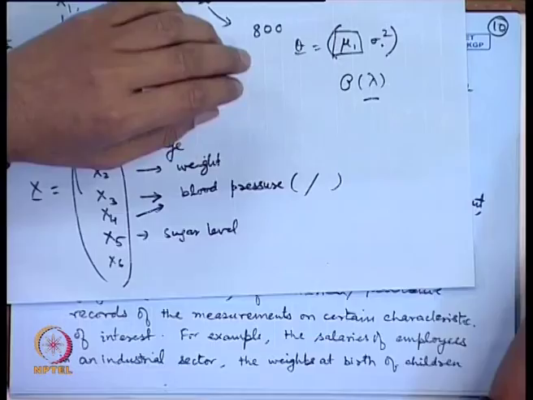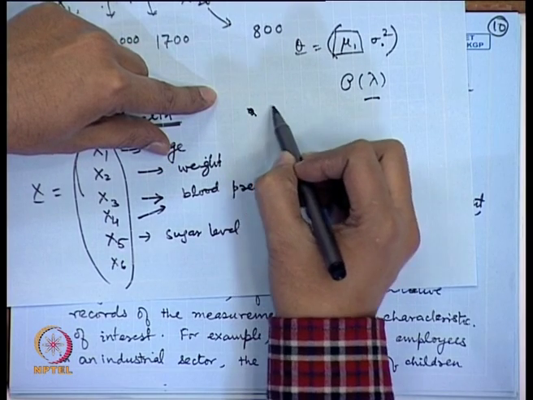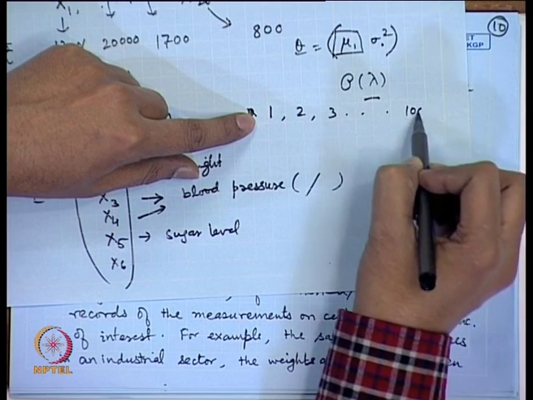Suppose we are looking at an industrial organization. We may look at all the employees employed in that organization, and suppose there are 10,000 employees, marked according to their employee code or any other identification code. I am identifying the employees as 1, 2, 3 and so on up to 10,000.